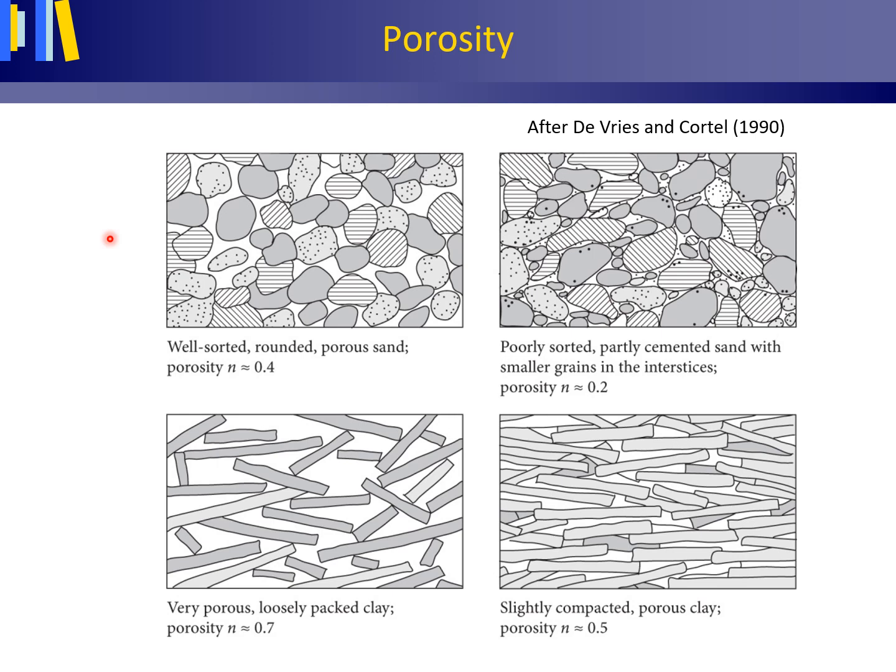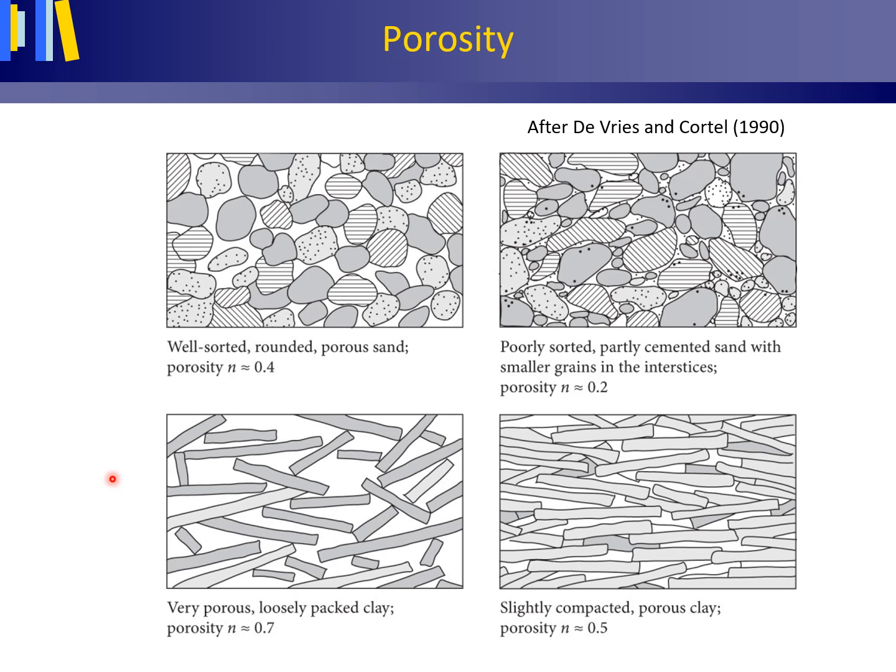Sand consists of grains, and the forces at work in the pore space are mainly the capillary forces. Clays have a laminated structure and negatively charged surfaces that attract cations, positively charged ions such as sodium plus and calcium 2 plus in the soil water. The cations are bound to the clay sheets by electrostatic forces, and as a consequence, the soil water that holds these cations is also bound to the clay.